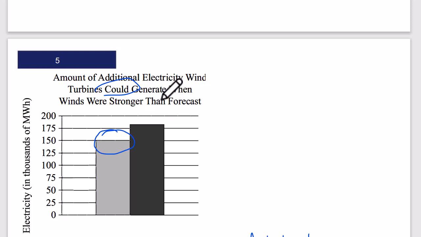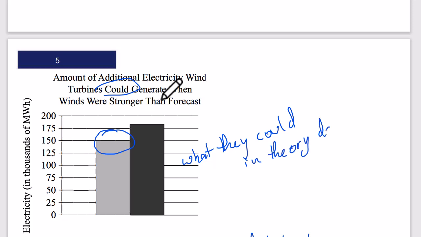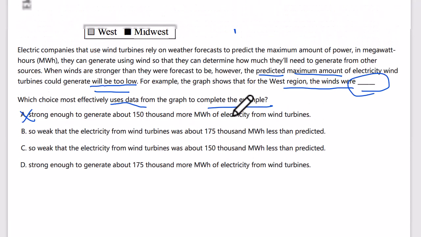Okay, so I didn't think I understood the graph, so we've got to understand the graph. This is the differential of what they could, in theory, do, right? This is the gap. So they, in theory, could add 150 more, 175 more. So the fact that these are both positive just simply means they could generate more, okay? And that's what proves the point here.